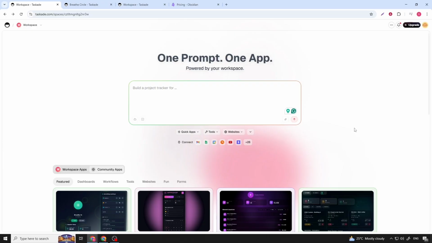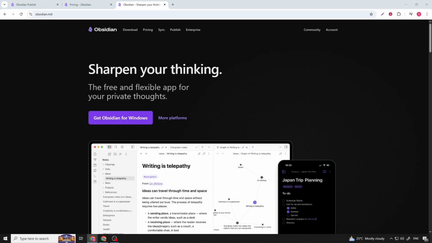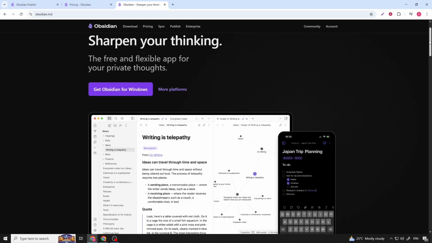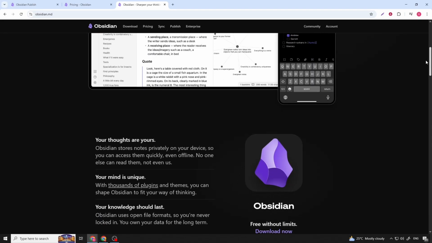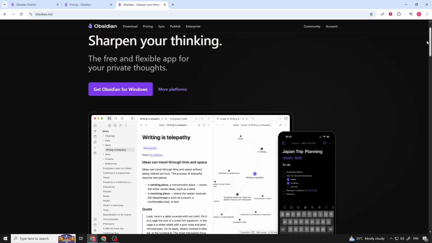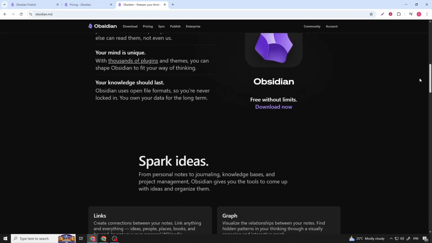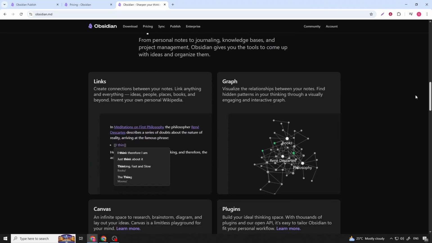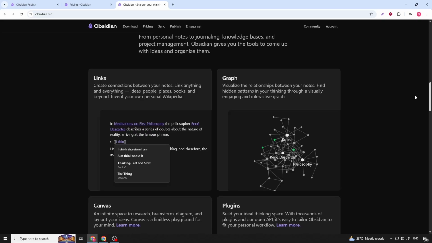Now let's shift gears and talk about Obsidian, which takes a completely different approach. Obsidian is a knowledge management and note-taking tool built around local markdown files, rather than cloud-first collaboration. Obsidian focuses on long-term thinking, research, and personal knowledge systems instead of team task execution.